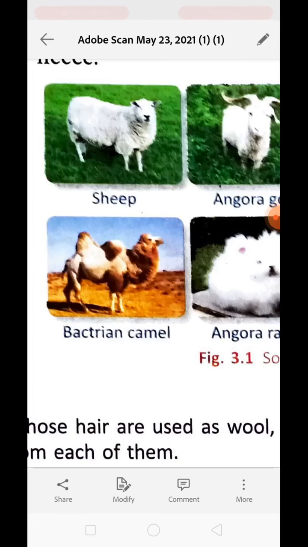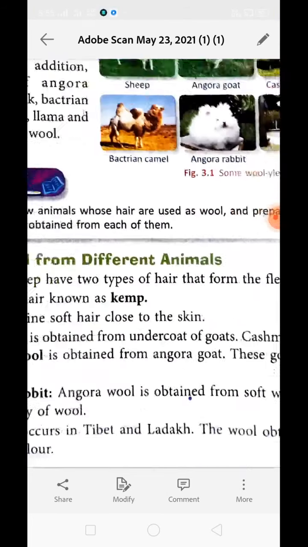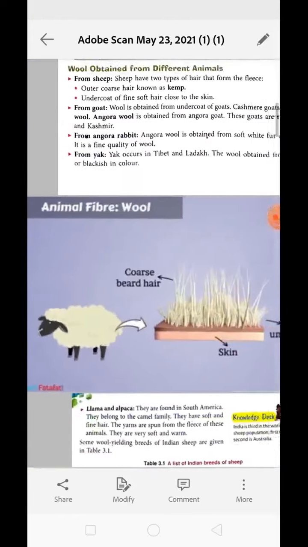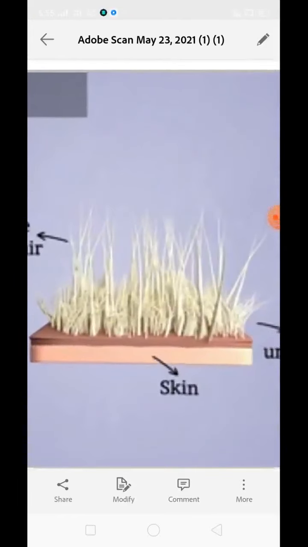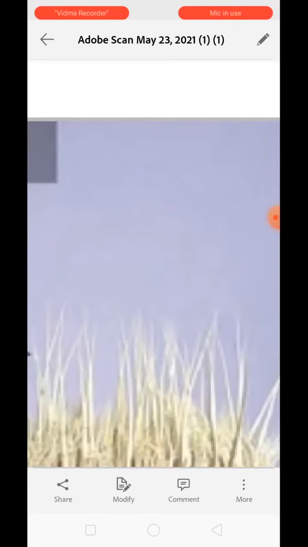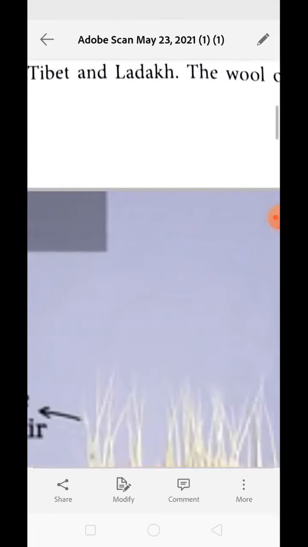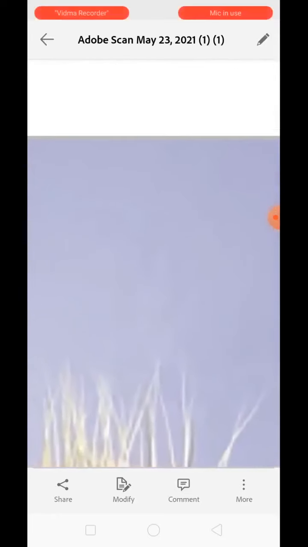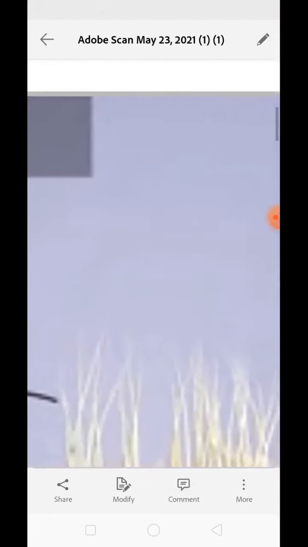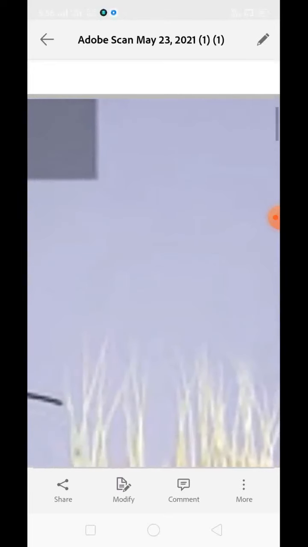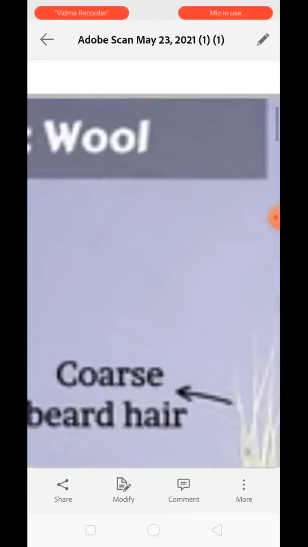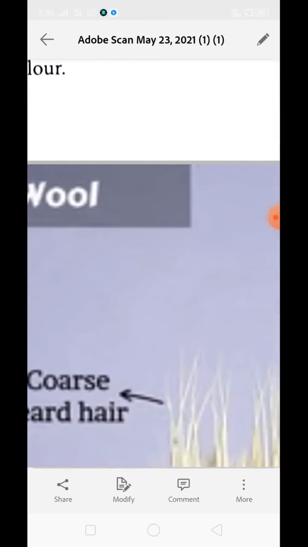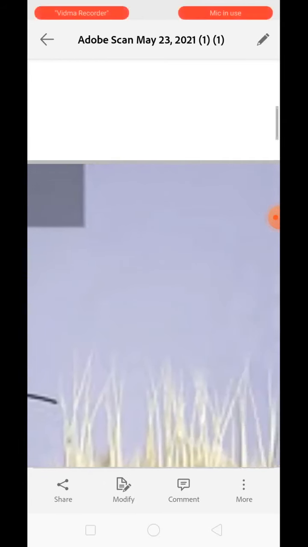Now the question arises, what is underhair? See over here. This is a sheep and this is the way the hair is. You can see the upper rough brush of hair, this part. These are rough in texture. This whitish hair part that you are seeing is called coarse beard hair.